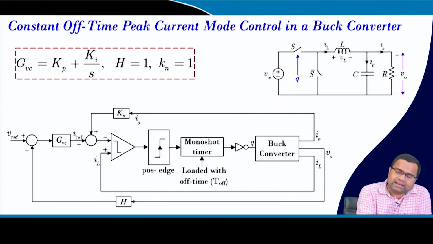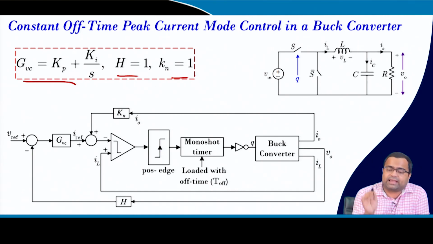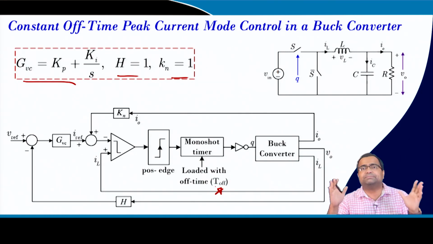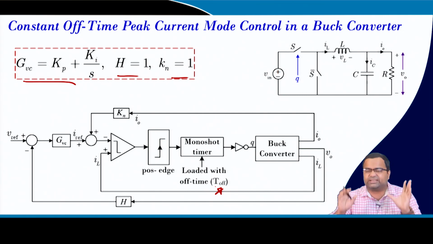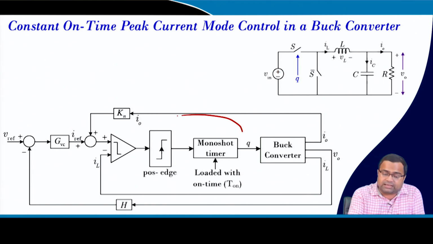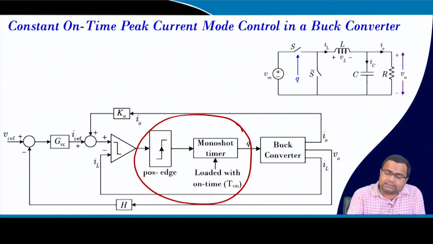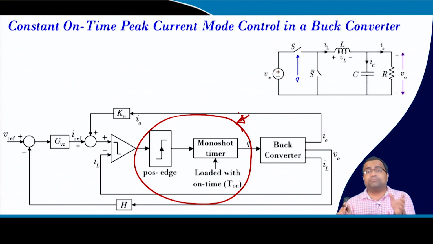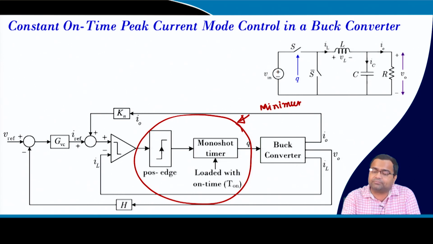In this case we are again considering PI control with h equal to 1, Kn equal to 1, but we need to set the right off time so that our time period is maintained at the desired value, or at least close to the desired value. We can also apply constant on time. So, we are only changing the modulator. In fact, this is not so simple for constant on time. Here, just for the sake of simplicity, we have taken the constant on time modulator, but it should also include the minimum off time, which should also be included.